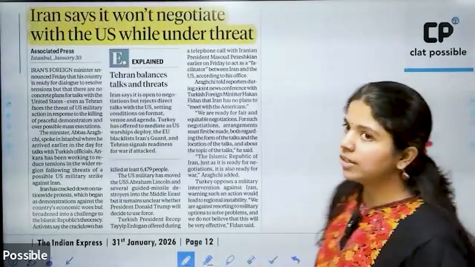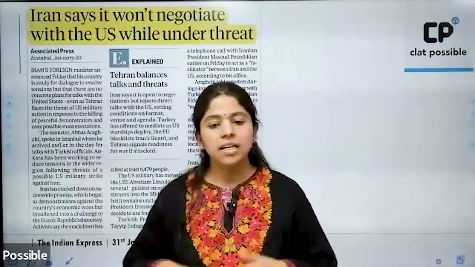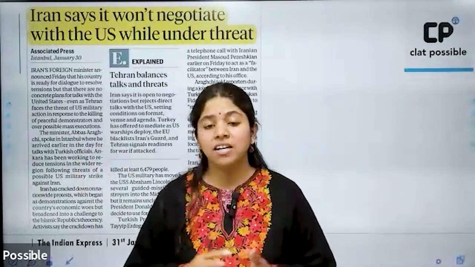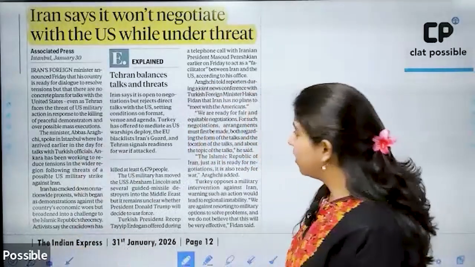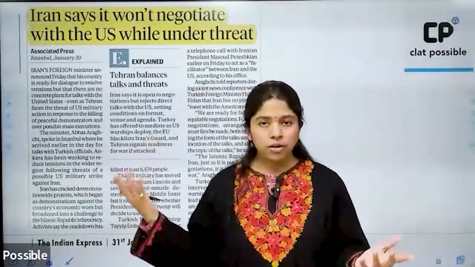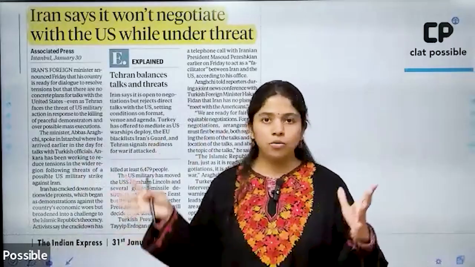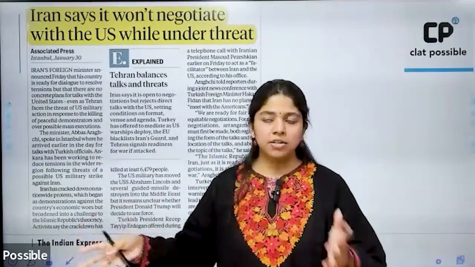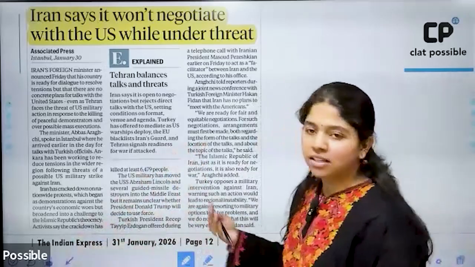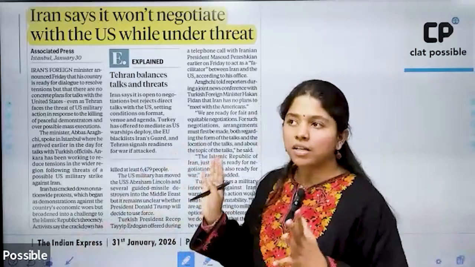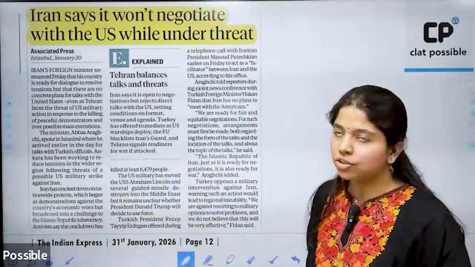Then again, a continuation of all the retaliatory talks taking place between the USA and Iran. Iran has said that it is not going to negotiate with the US under any pressure or under any threat. Let us talk as equals. The threat being that the US had extended an ultimatum that Iran has to come to terms quickly, otherwise the US is ready to send its warships, this entire armada, to Iran. And Iran said that it is also absolutely ready. But now Iran is saying that they will negotiate, but negotiate like countries and not like terrorists.